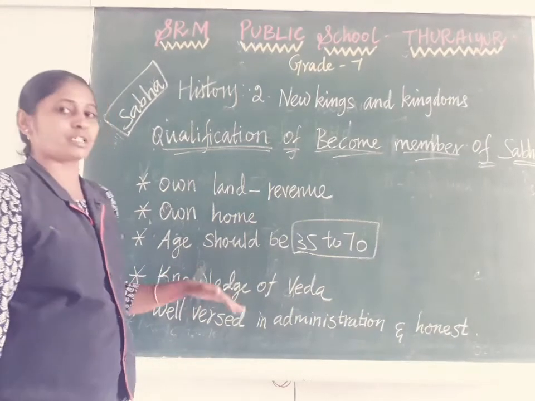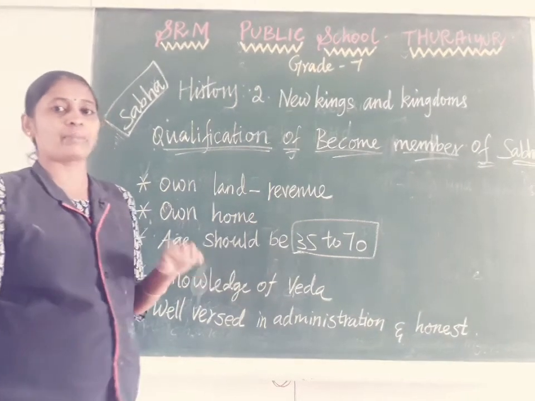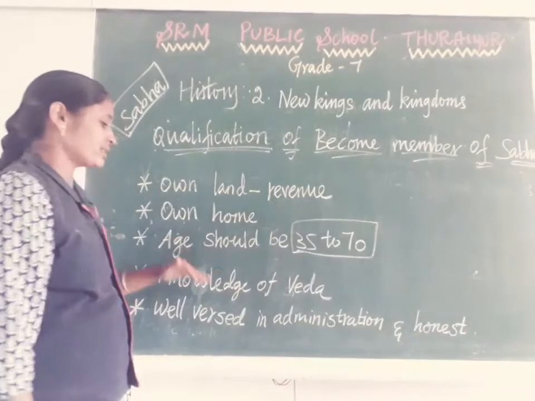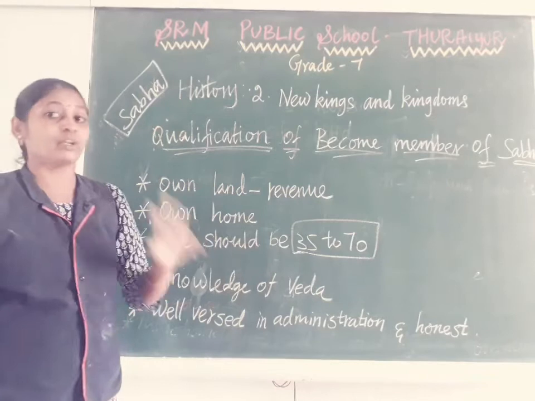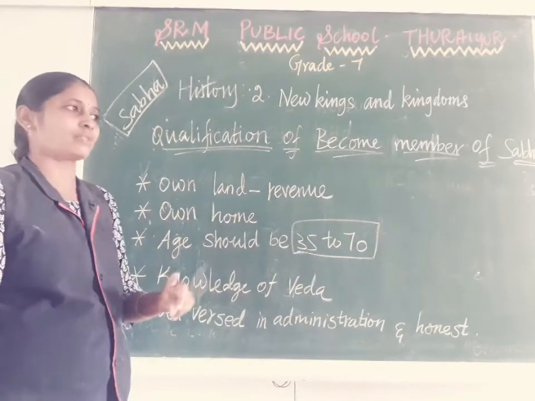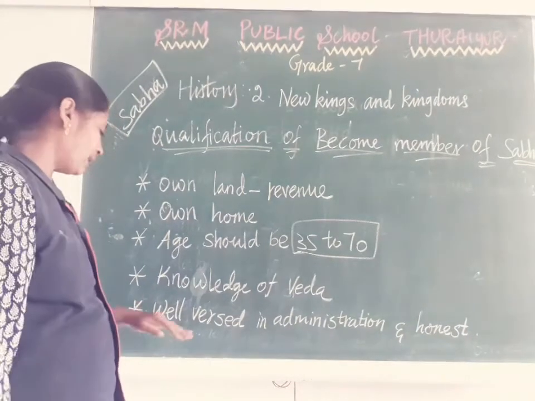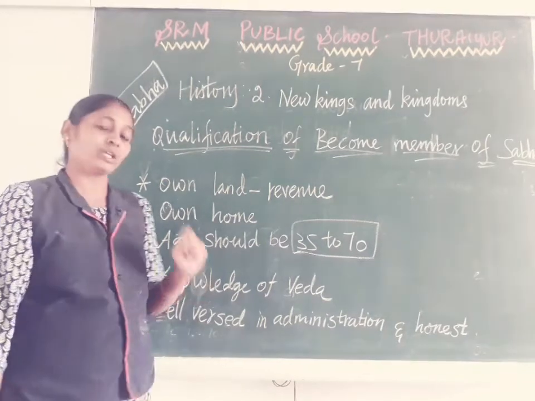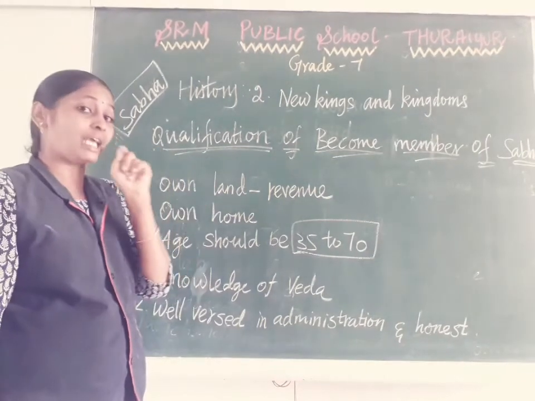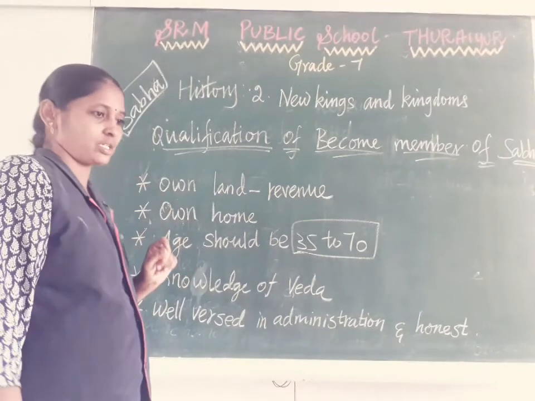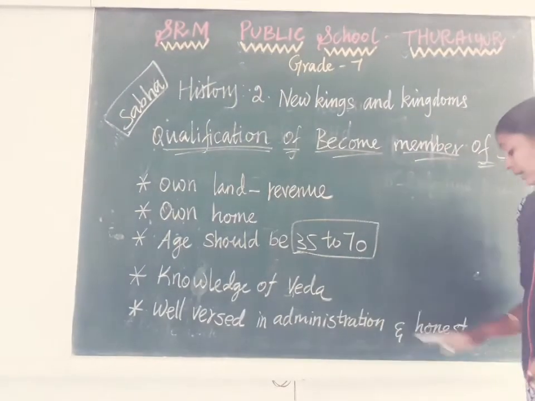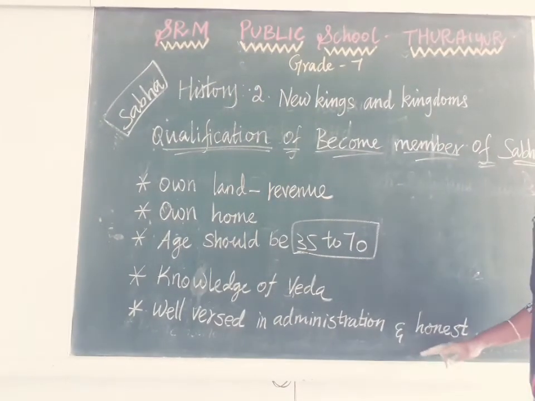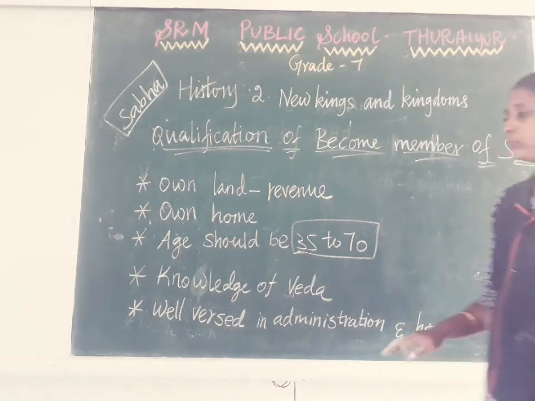Then he must be well versed in the Vedas, the Rig, Yajur, Sama and Atharvana. Why? Because, as I already said, the Sabha is an assembly of Brahmins, so a Brahmin must be well versed in the Vedas. The next one is very important: he should have some knowledge of administration. Without administrative knowledge, he is not able to maintain it. And he must be honest.